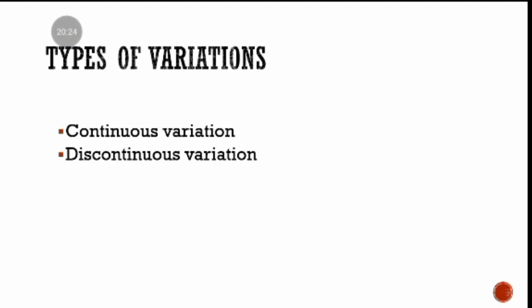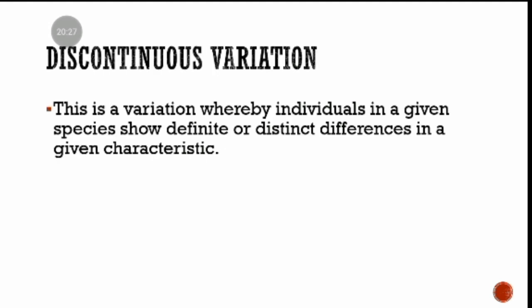This is a variation whereby individuals in a given species show definite or distinct differences in a given characteristic. You get it? So it's like you have definite limits of the quantities that are being studied.